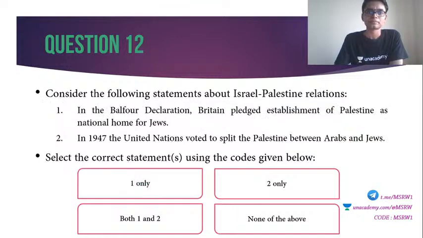Clear? 12th question. Consider the following statements regarding Israel-Palestine relations. 1. In the Balfour Declaration, Britain pledged establishment of Palestine as a national home for Jews. 2. In 1947, the United Nations voted to split the Palestine between Arabs and Jews. Select the correct statements. 30 seconds.